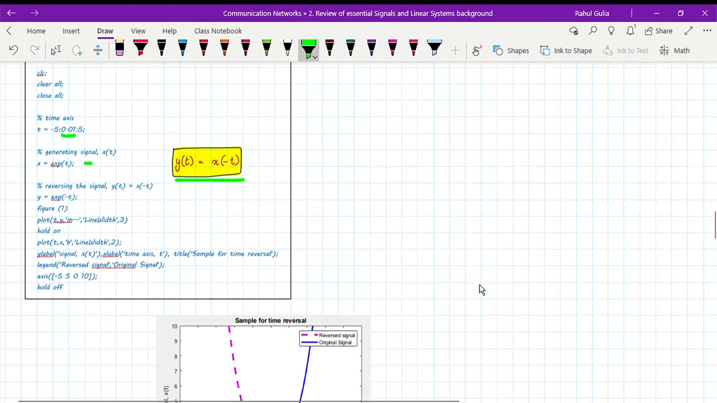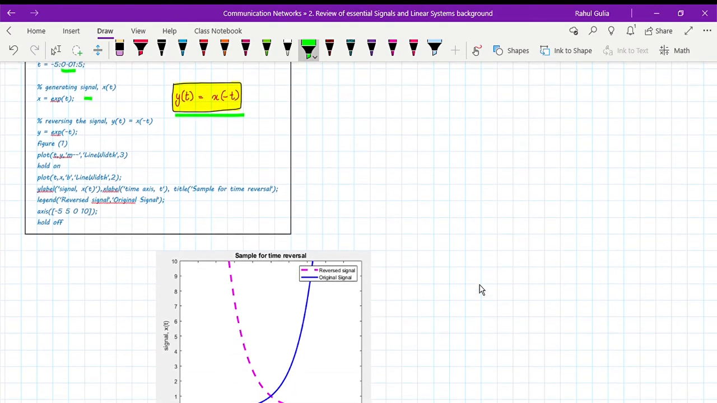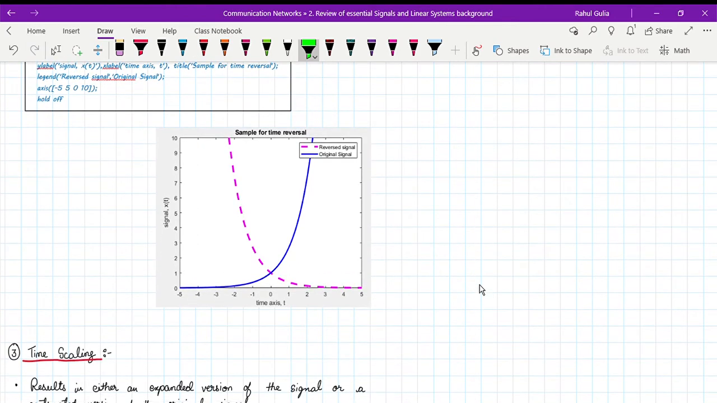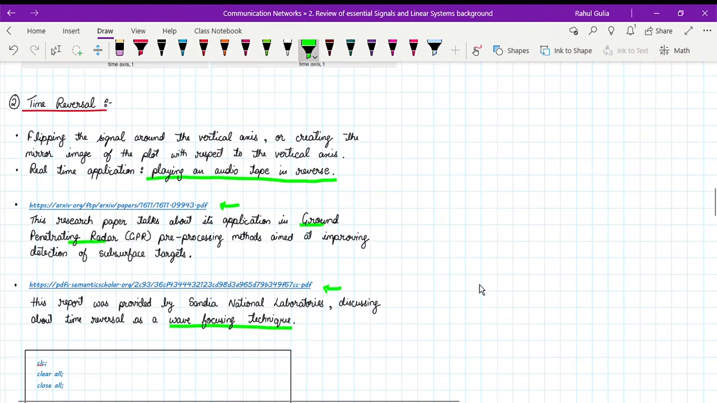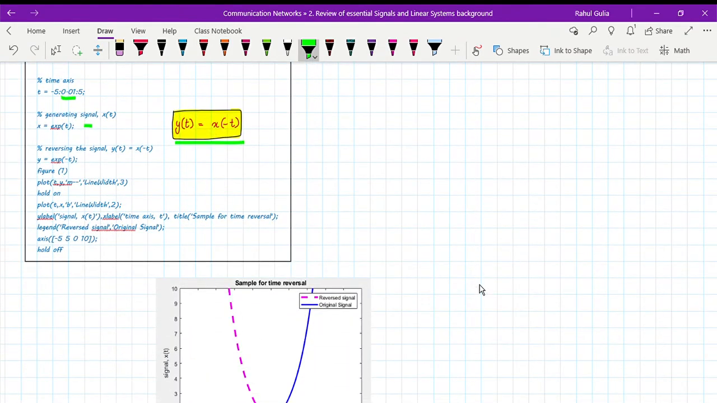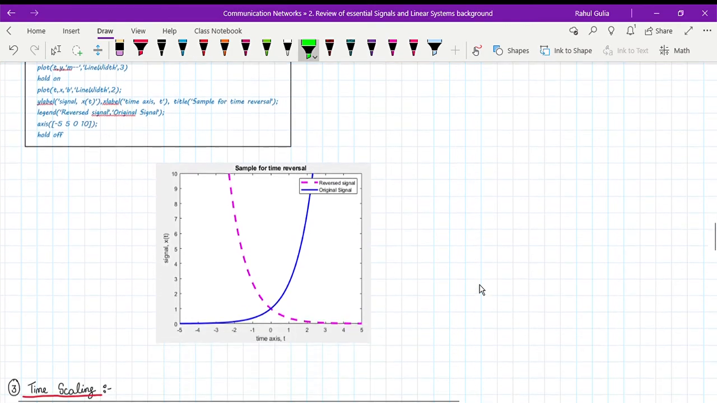So y label, similarly title, x label, legend, and the axis. Legend just shows which signal is shown how. So reverse signal and then original signal. This is nothing but my original signal, which is exp of t, exponential signal, and reverse signal is nothing but the mirror image of that signal. So this is how you have to see a reversed signal operation or a time reversal operation from MATLAB point of view, how it is being shown.